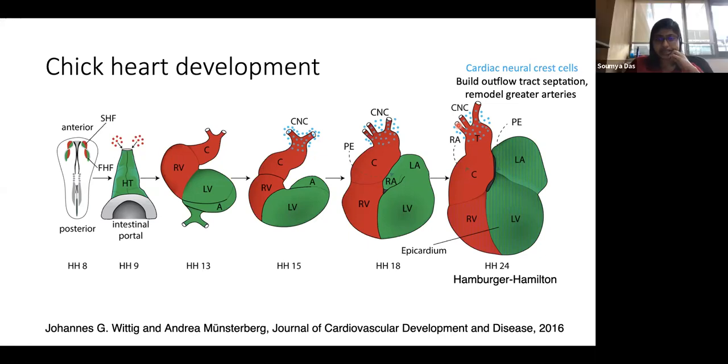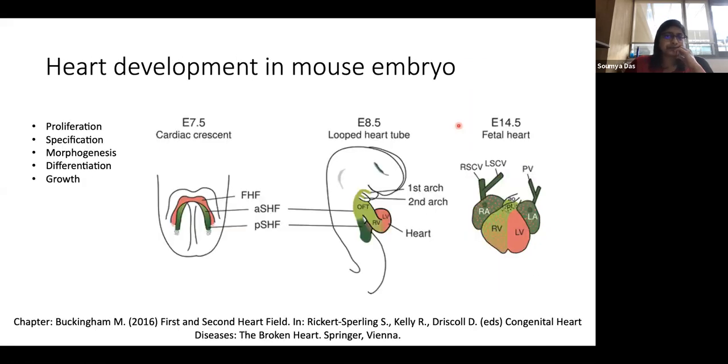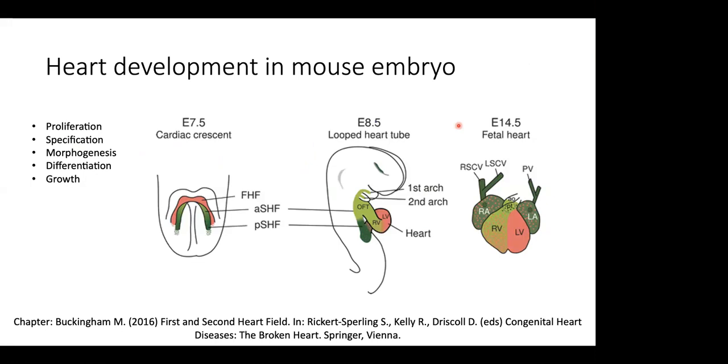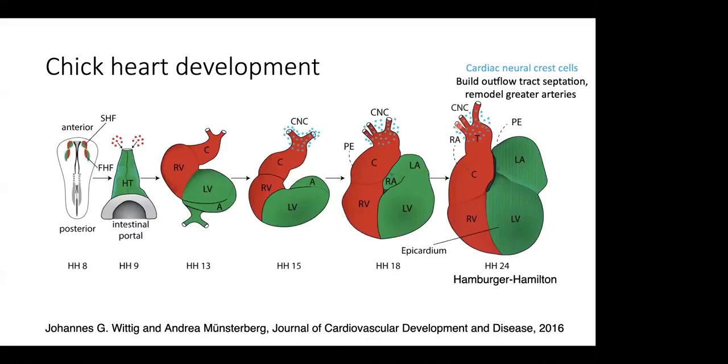Okay, thank you for bringing that up. I completely forgot to mention that. So these cardiac neural crest cells should be neural cells from the peripheral nervous system.